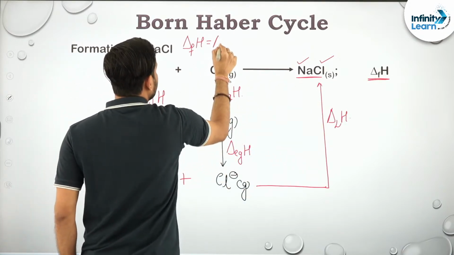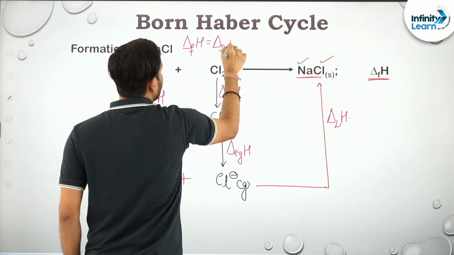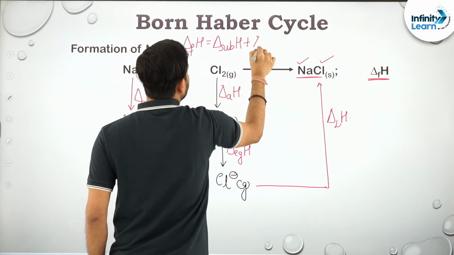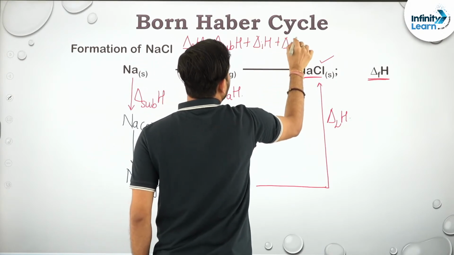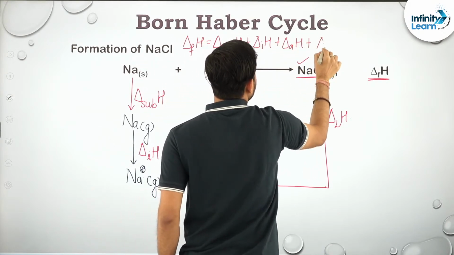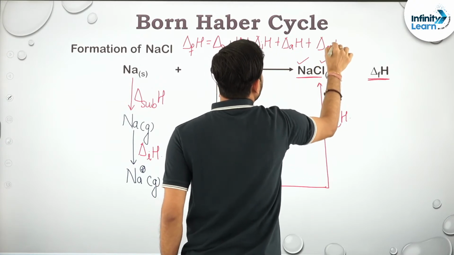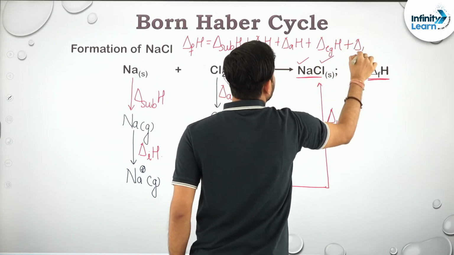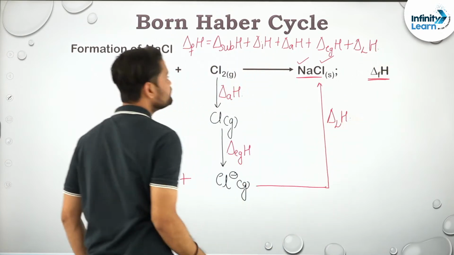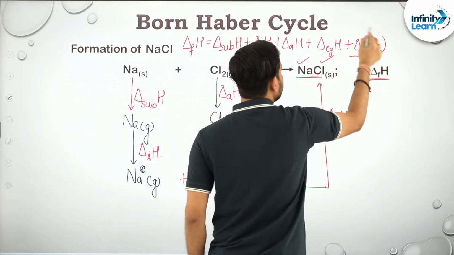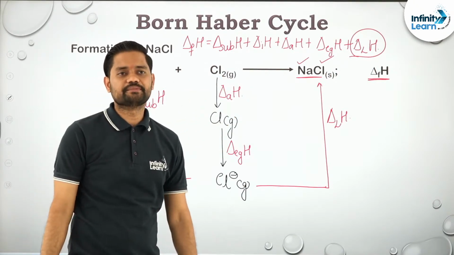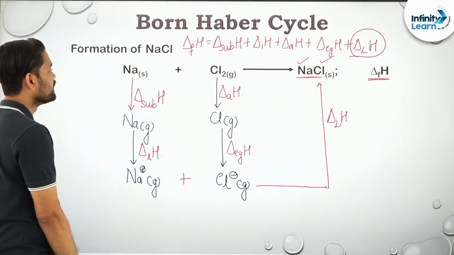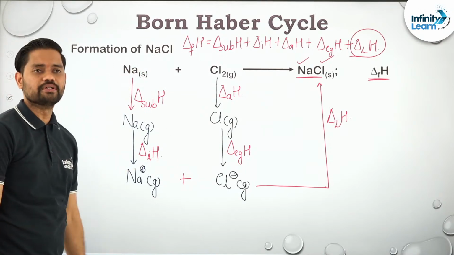So it is summation of enthalpy of sublimation plus enthalpy of ionization plus atomization enthalpy plus electron gain enthalpy plus lattice enthalpy, right? And from this equation you can easily calculate what? Lattice enthalpy, because rest we can calculate easily. Clear? So that is what formation of sodium chloride.